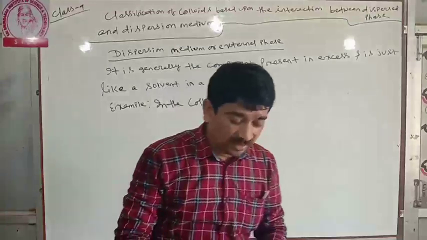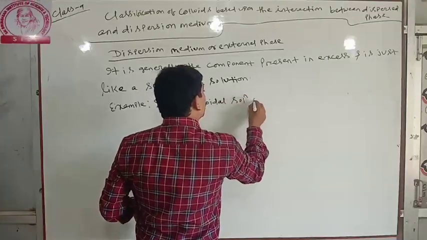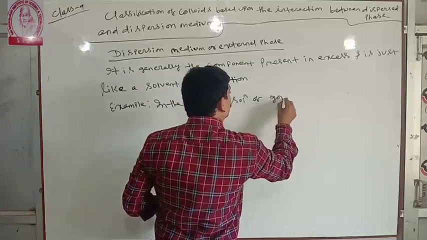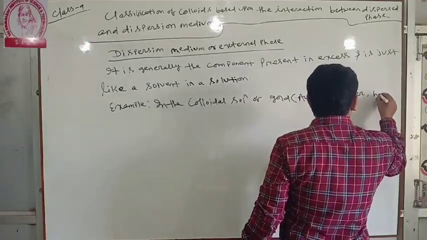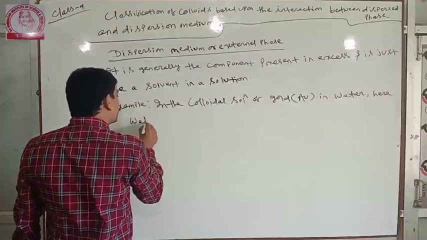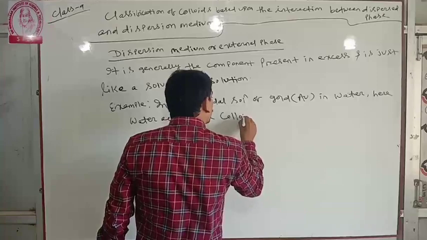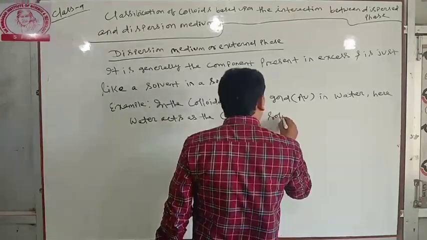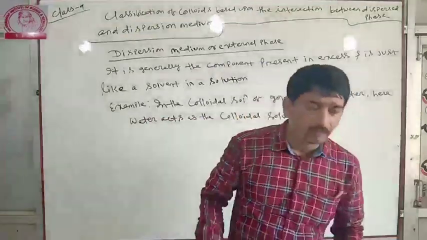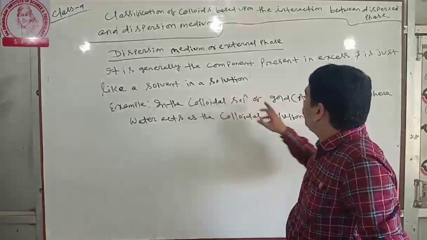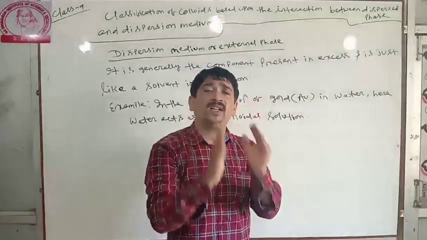In the previous example, the colloidal solution of gold in water, here water acts as the dispersion medium because water is present in excess in comparison to gold particles.